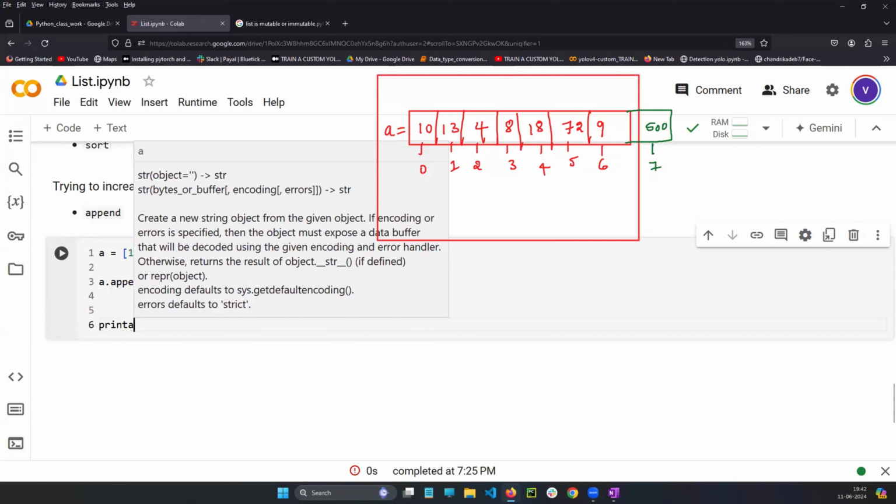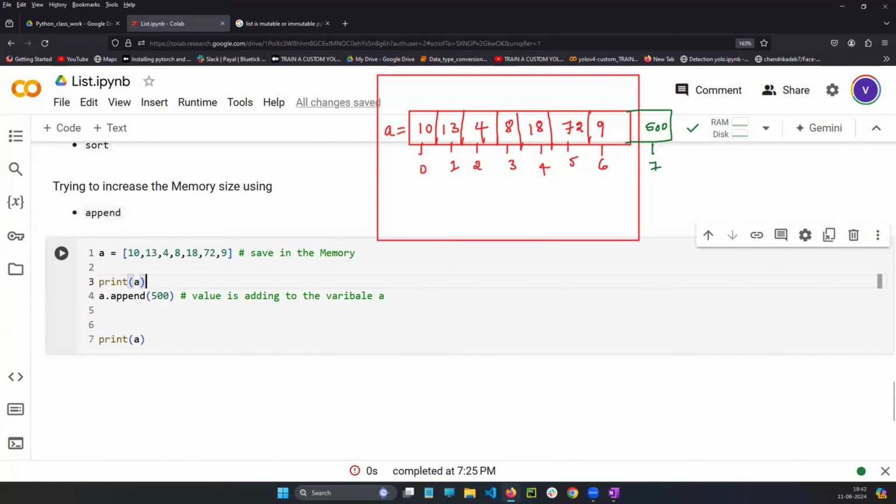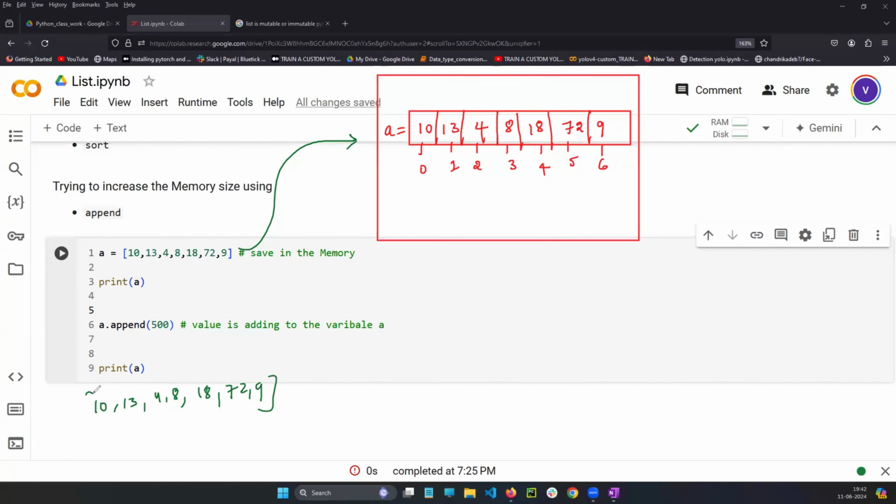So if I print a, what happens now? If you print first also, what happens? Nothing. Now you can see the difference. The first line is saving in the memory. Line by line execution. Print a means 10, 13, 4, 8, 18, 72, 9. Next, in the third line, you are using the append function and adding 500 to the variable a.